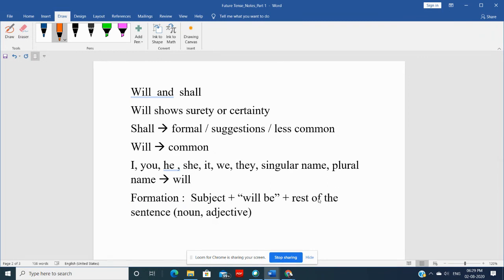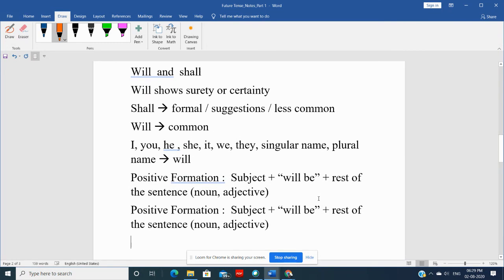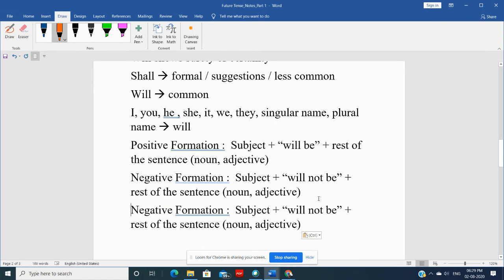Now, we have seen the positive formation. How is the negative formation made? Let's write it down. So negative will be subject, will not be, and then the rest of the sentence. Then how is the question formation made? Let's write it down.